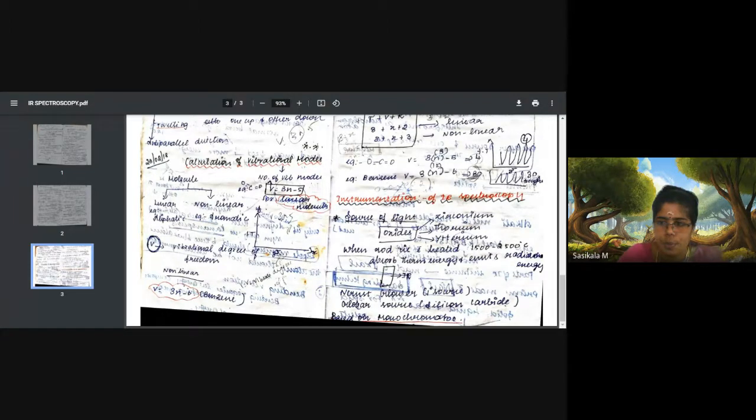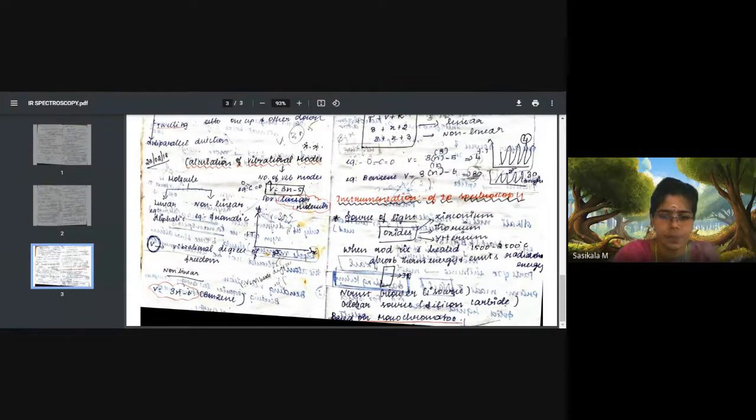Hopefully we have covered all the concepts. You only need to learn the concepts behind IR to understand all the topics. Then detectors: in instrumentation, detectors are the most important part. Since IR radiation, as we have already discussed, comes with high heat energy, in order to detect this radiation energy in the form of high heat, we need to use detectors accordingly, not photomultiplier tubes or phototubes like in a UV-visible spectrophotometer.